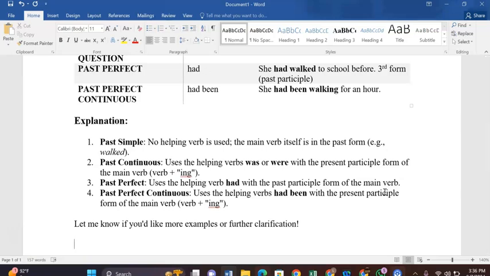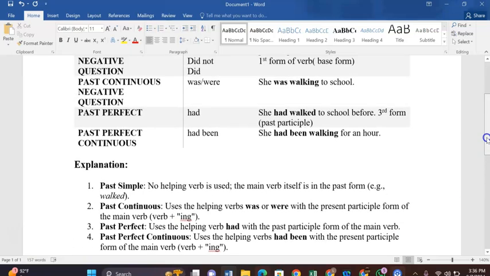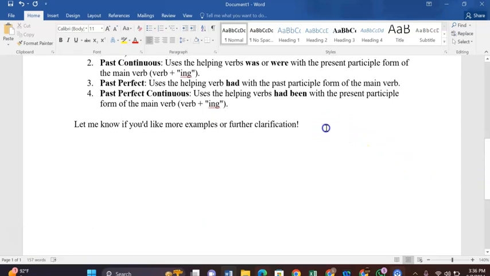Okay, so I have a question for you. I will give you one sentence. You have to change that sentence. I will give you: I am running in the playground. You have to change this one into past continuous tense. Change it into past continuous tense. Okay, that's it.